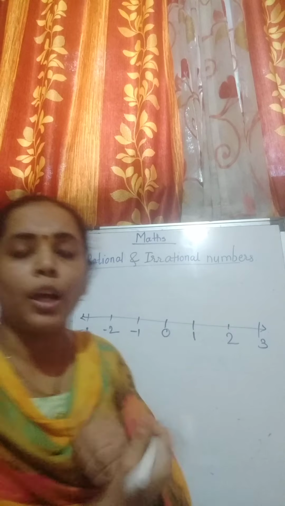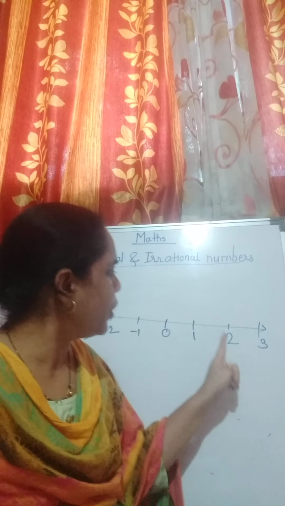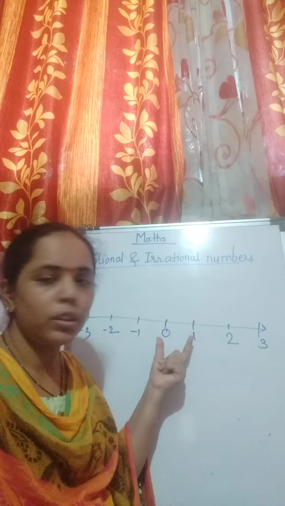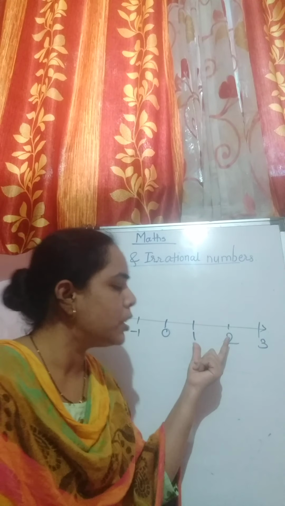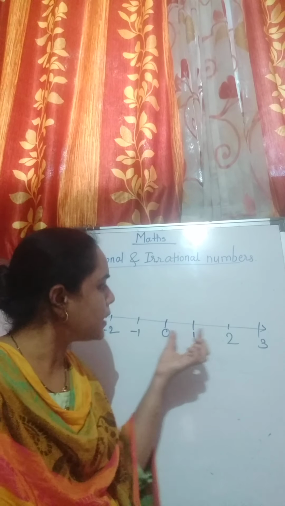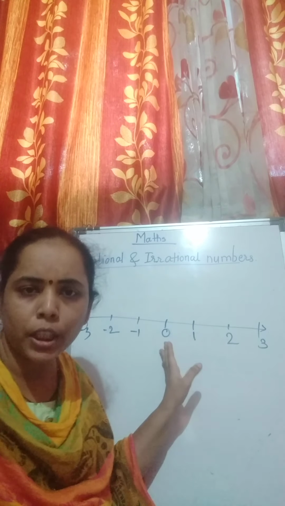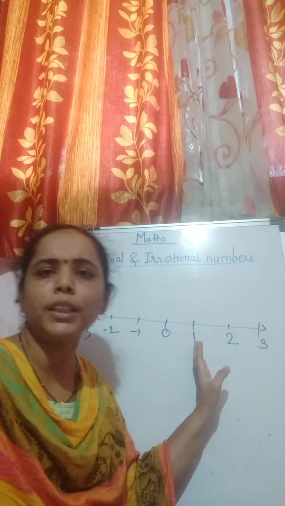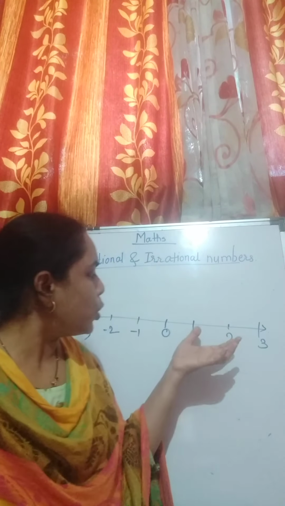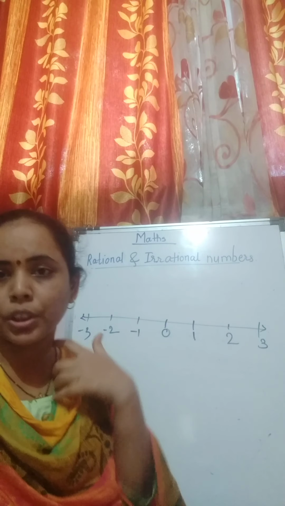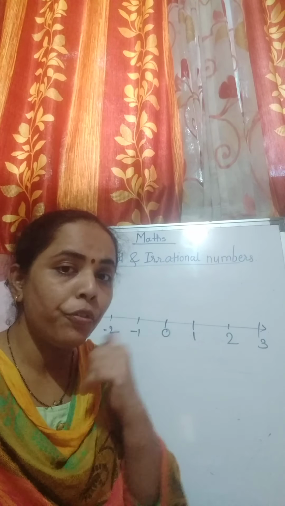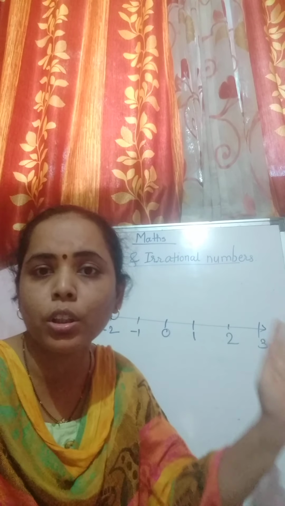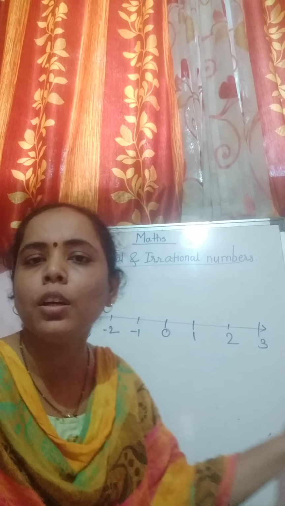Now we know 1, we know 3 and so on. This distance is always common. The distance between 0 to 1, the distance between 1 to 2, these distances are always common. Suppose if I am taking 2 centimeter, then 2 centimeter, 2 centimeter, 2 centimeter. If I am taking 1 centimeter, then 1 centimeter, 1 centimeter, 1 centimeter. So the distance always remains constant. Now how to show your rational number on a number line? Your first step is to draw this number line.